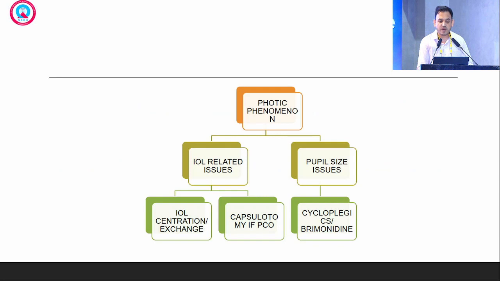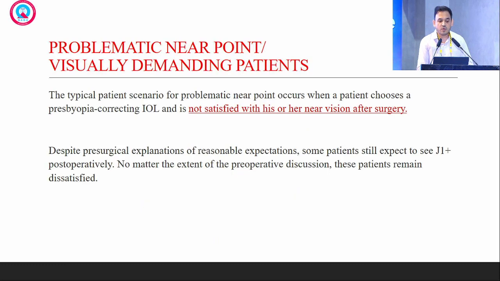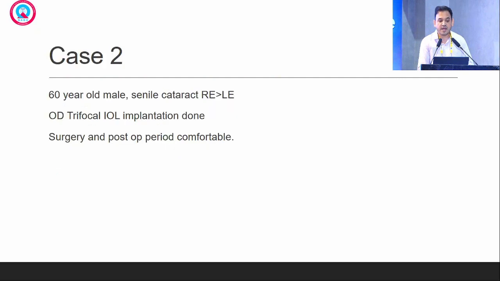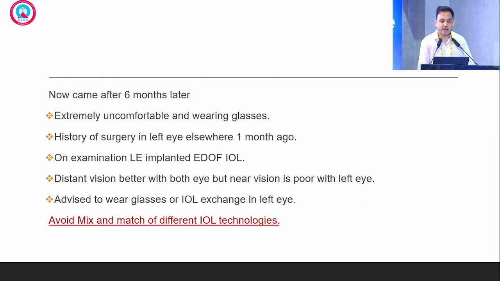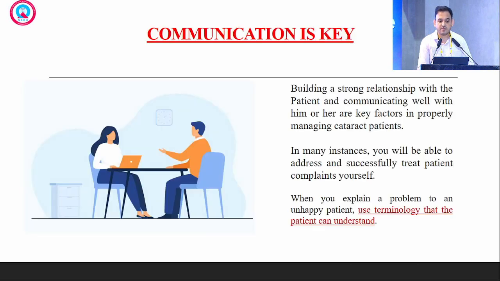So photic phenomena due to IOL-related issues can be corrected, or sometimes pupillary size modulation, such as cycloplegia or brimonidine, may be effective in these types of patients. Sometimes the patient is not happy in the post-operative period due to near vision. So evaluation of demanding patients in the preoperative period is also very important. Like a patient we implanted with a trifocal IOL, but in the other eye the patient was implanted with an EDOF IOL. So the patient was not happy with the near vision in the left eye. So avoid mix and match of different IOL technologies in patients.